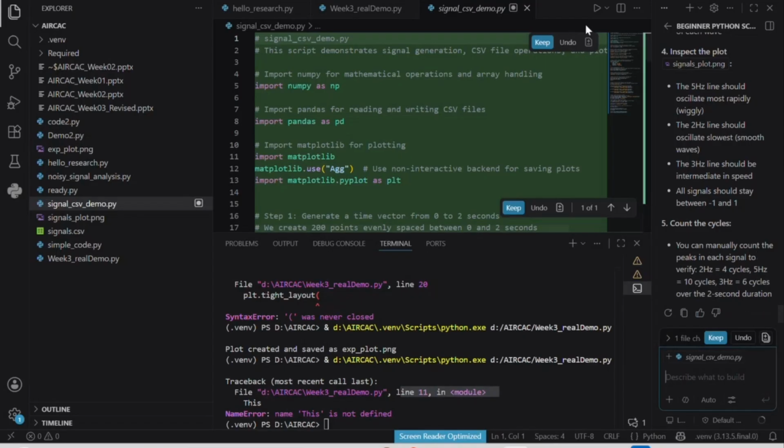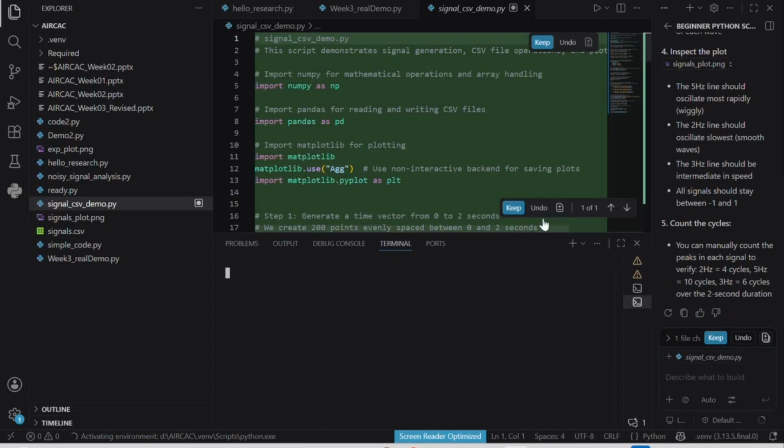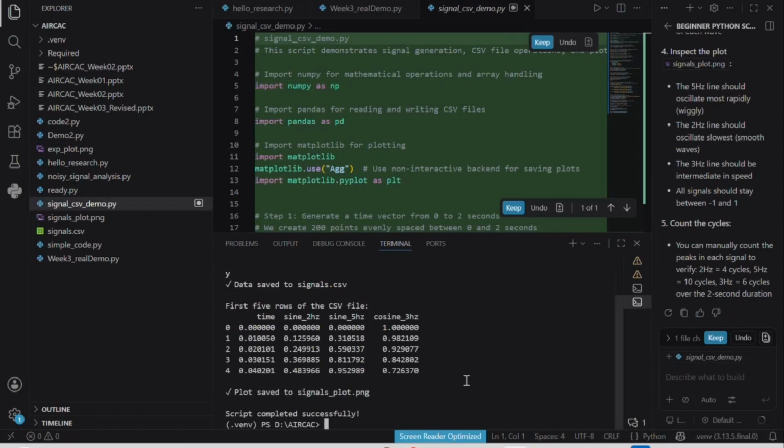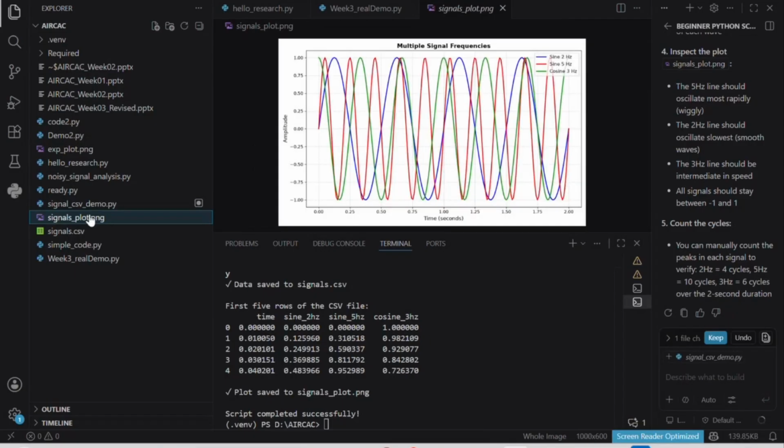Your manual counts and the code are done. I will run it by clicking on this button, and now it will run the demo CSV. It will create what we asked it to do. Now it prints the first data. It will plot. Here we told it to plot signals.